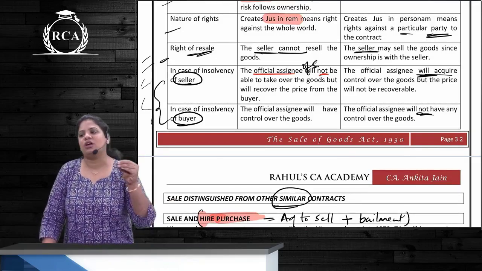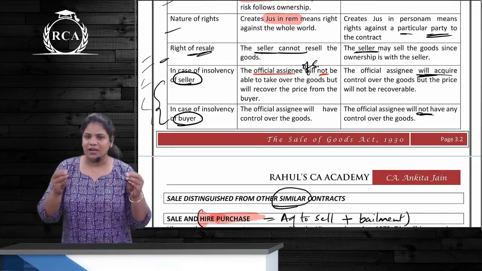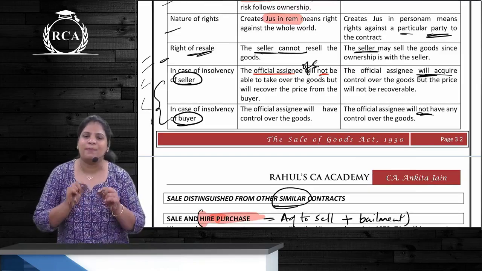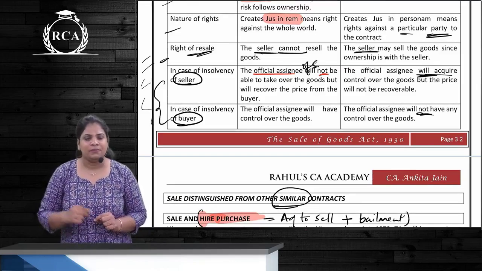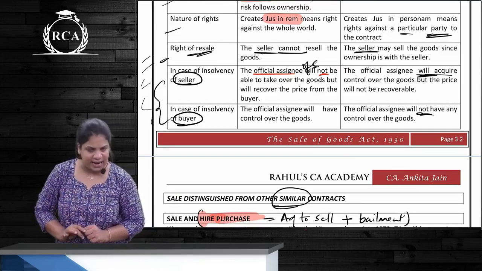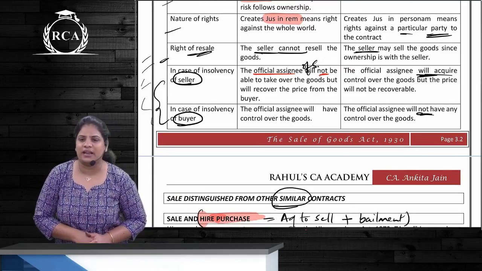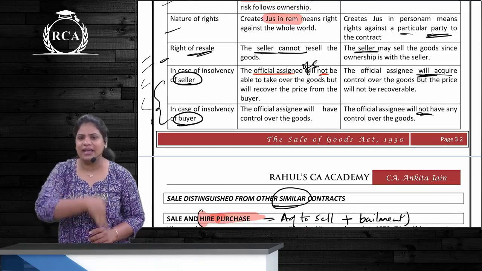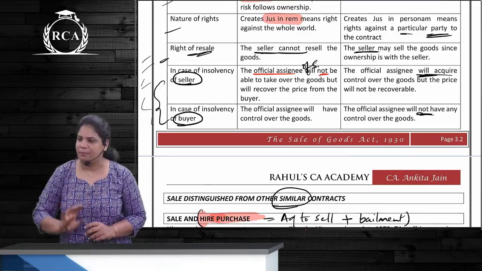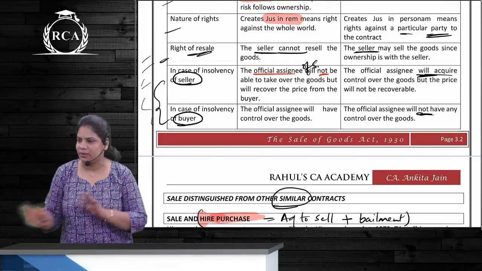Buyer can be insolvent or seller is insolvent. If in case of sale, the buyer is insolvent, then his official assignee can claim the goods. If the seller is insolvent, then the official assignee of the seller, can he claim the goods? No, because ownership is with the buyer. Correct? The points are reversed for agreement.